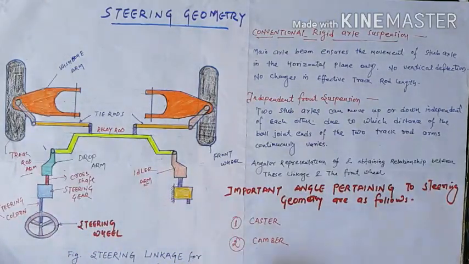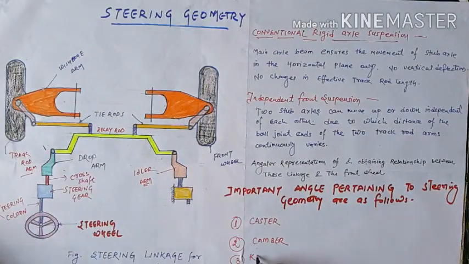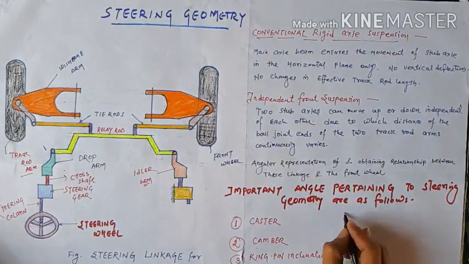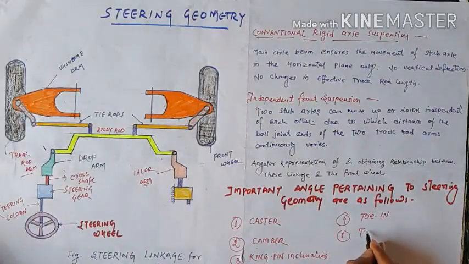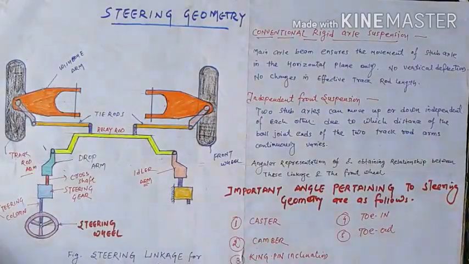So 1, 2: caster and camber angle. Now the third is king pin inclination. Next, your fourth one is toe-in, and the fifth one is toe-out. So we will discuss all the terms point by point.